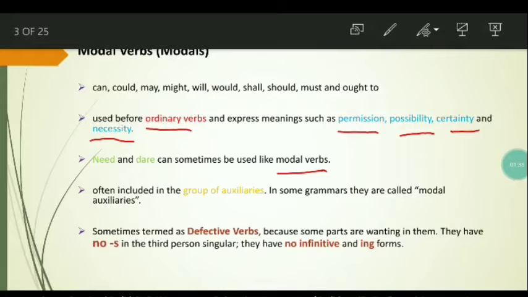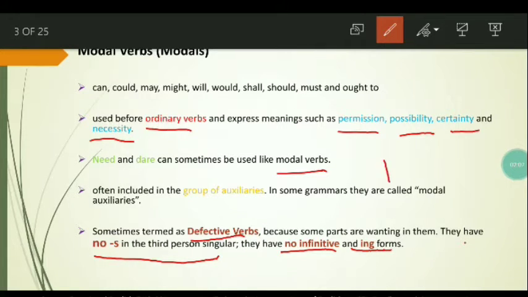Yes, sometimes they are termed as defective verbs. Now, why are they termed as defective verbs? They are termed as defective verbs because some parts are wanting in them. Some features or some characteristics are lacking in them. The first one is they have no s in the third person singular. Second, they have no infinitive. And the third one is they have no ing forms.